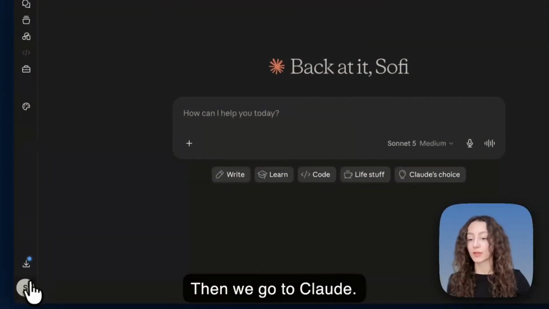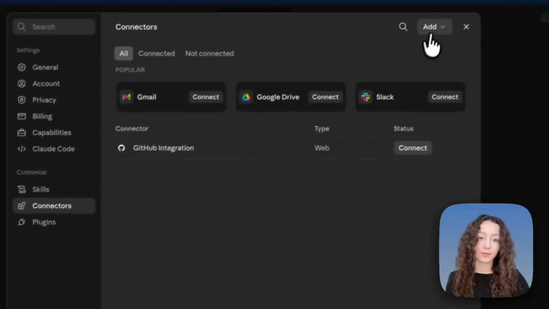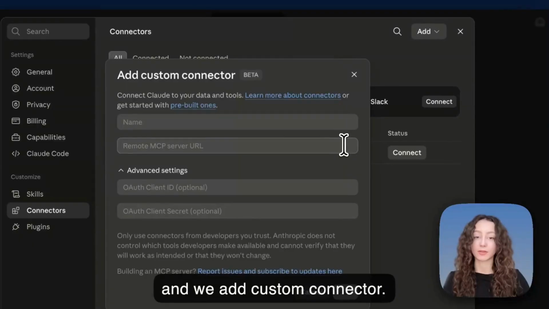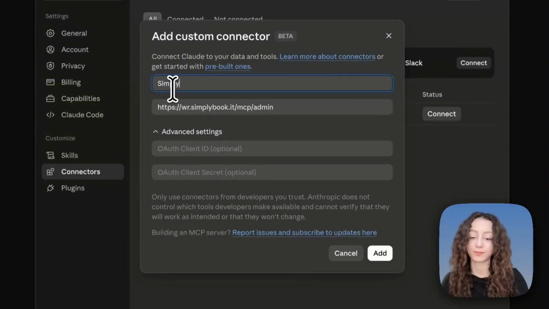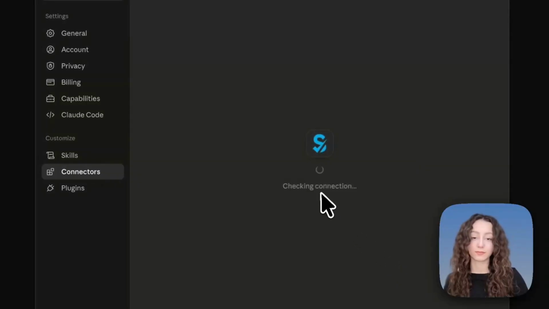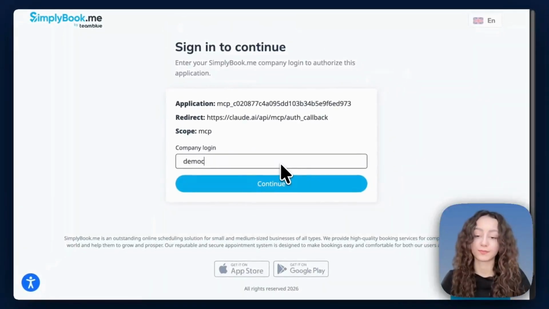Then we go to Claude, open Settings, go to Connectors, and we add Custom Connector. We insert the URL and we give it a name. Click on Add, and we proceed with connection.